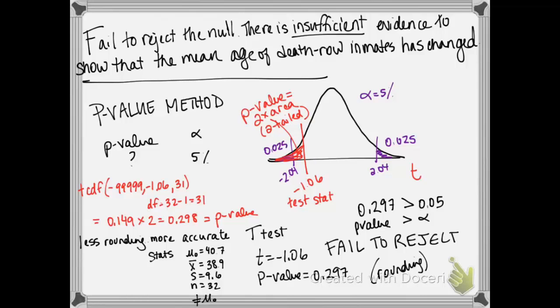Again, it's just slightly different because of rounding, and we're going to fail to reject the null. That's because our p-value is 0.297. That's greater than alpha. That is not unusual. Almost 30% of the cases would come out this way, and therefore we're not saying that's unusual, and we can't show that there's enough evidence to show that the mean age has changed.